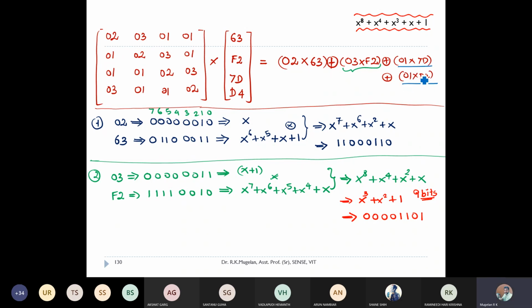I mean 1 into 7D and 1 into D4. Both are same because if you multiply 1 with anything, 1 times 7D, I'll be getting 7D. So I want the equivalent binary value here. And for the fourth one, 1 into D4, I again will be getting D4. So can you people post the answer for 7D and D4 binary values in the chat box?